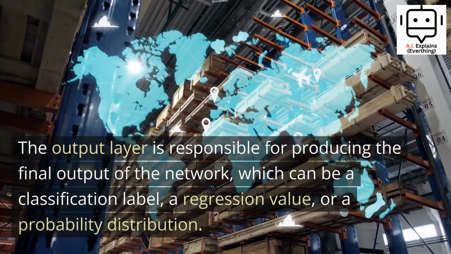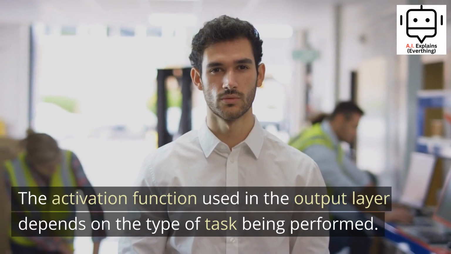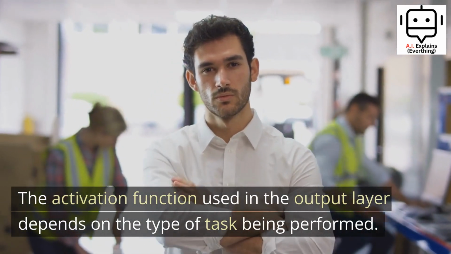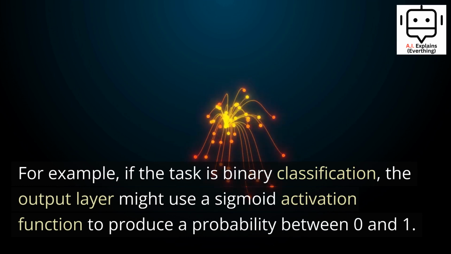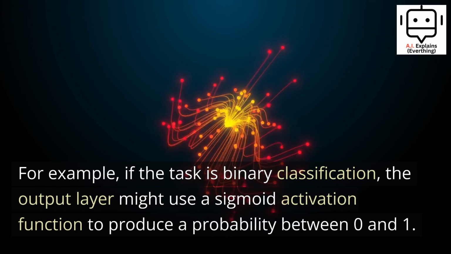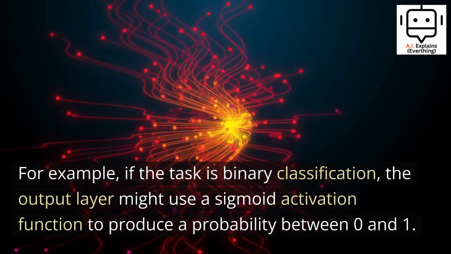The output layer is responsible for producing the final output of the network, which can be a classification label, a regression value, or a probability distribution. The activation function used in the output layer depends on the type of task being performed. For example, if the task is binary classification, the output layer might use a sigmoid activation function to produce a probability between 0 and 1.